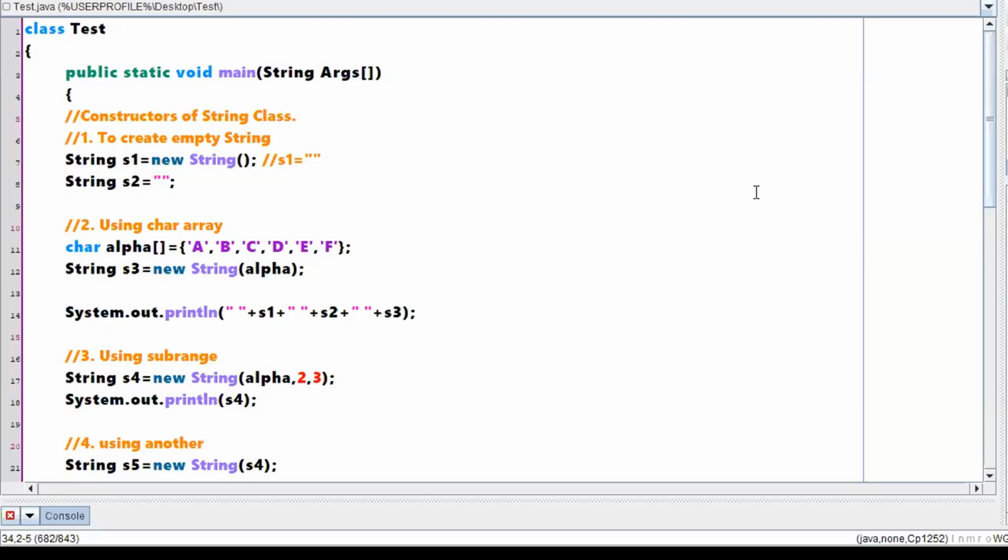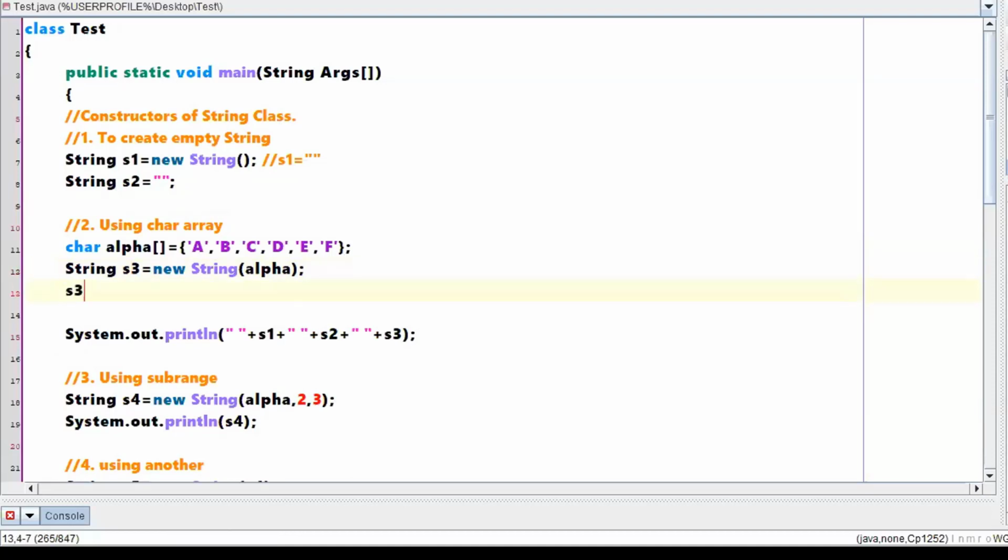From that method, you can take out the values. But the condition is that first you need to have an object. Until you have an object, you cannot call that particular method. Say for example, I have a string called S3. On this S3, I can call the substring function, right?